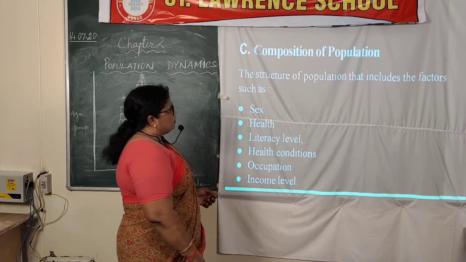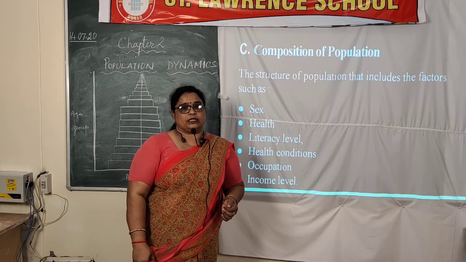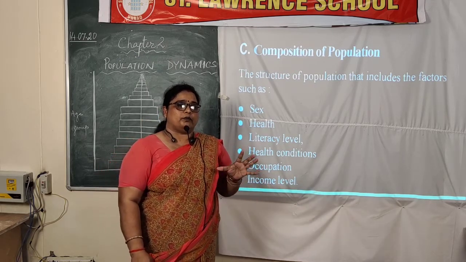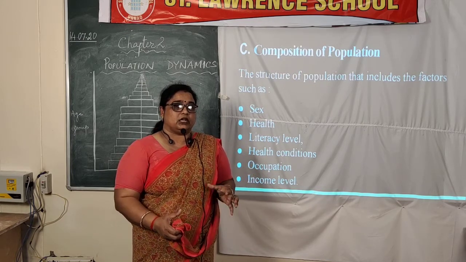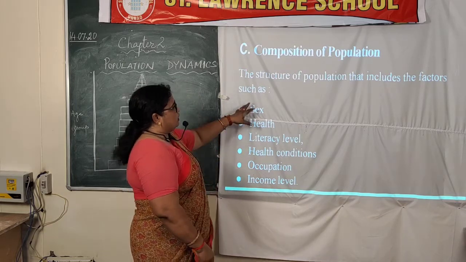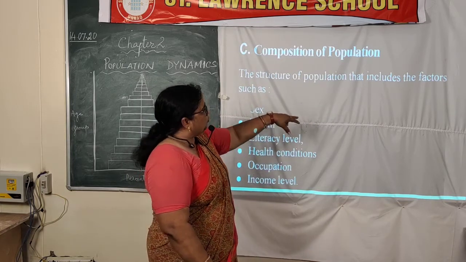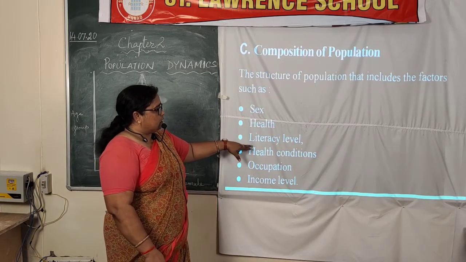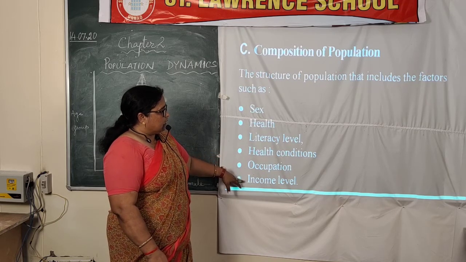Now the next part is composition of population. Composition of population means what kind of population is present in a particular region, what composes and makes up the population of that particular area. First of all, we see the structure of population, which includes factors such as sex, health, literacy level, health conditions, occupation and income level.